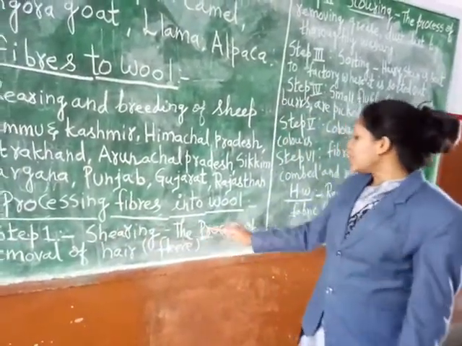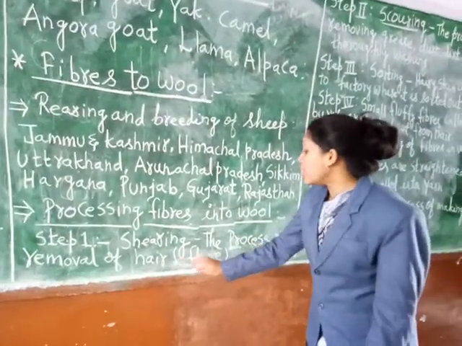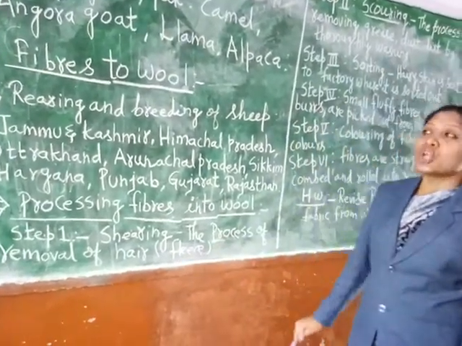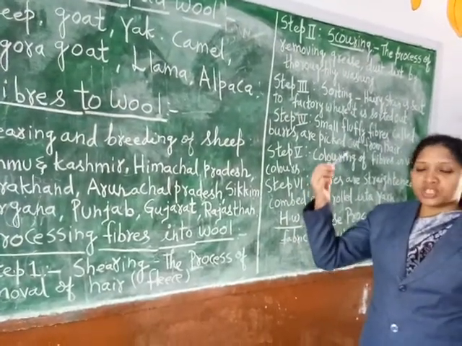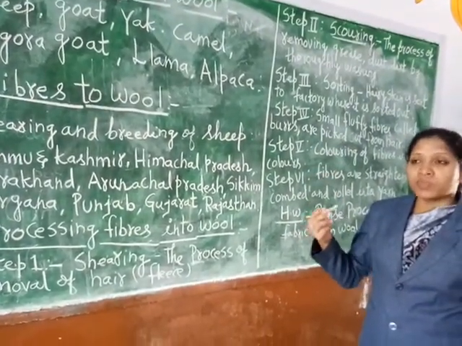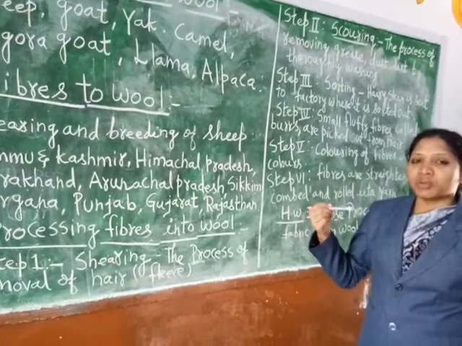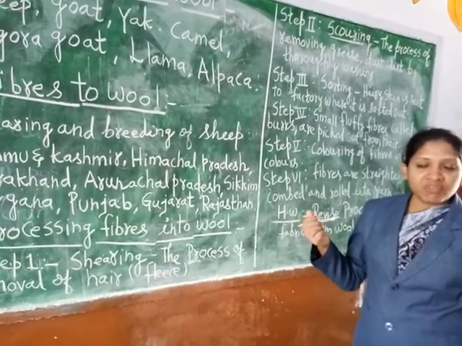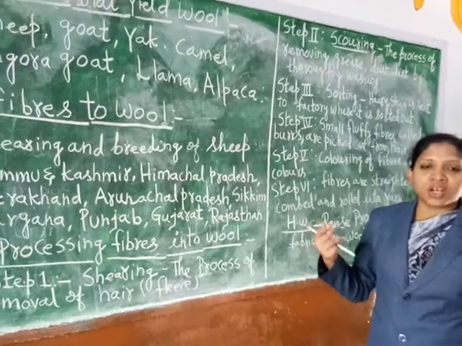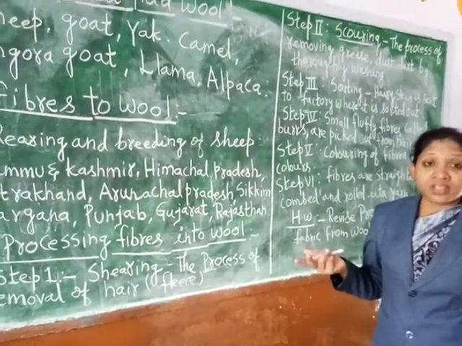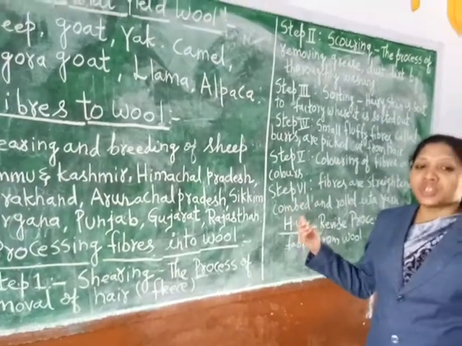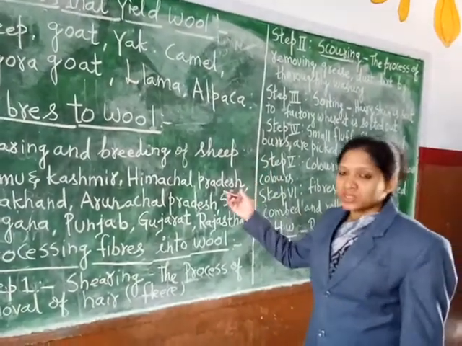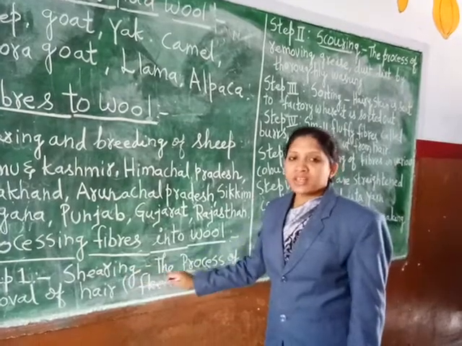Shearing means the process of removal of the hair or fleece from the body of these animals. Okay. Normally it is done by the process of shaving, and while shaving it does not pain them also, because it is similar to when we cut our hair, we don't feel any pain. In a similar manner, the shaving of the hair is done from the body of these animals. Okay. I think the first step is clear for everyone.